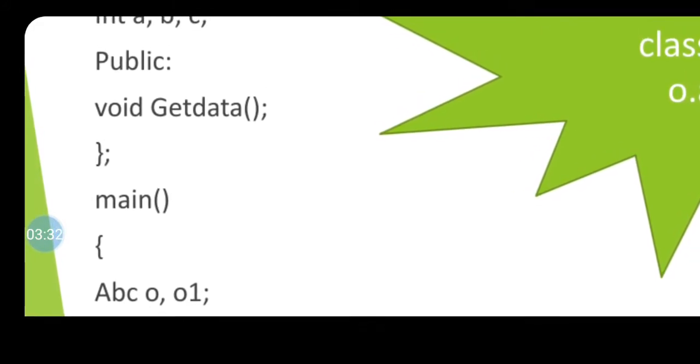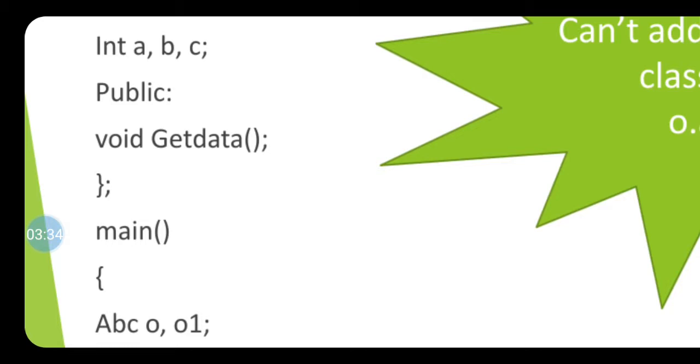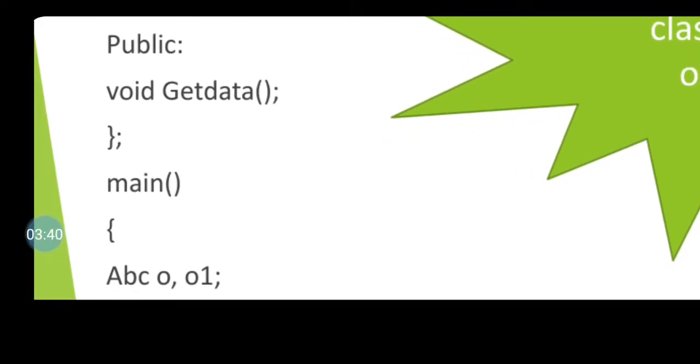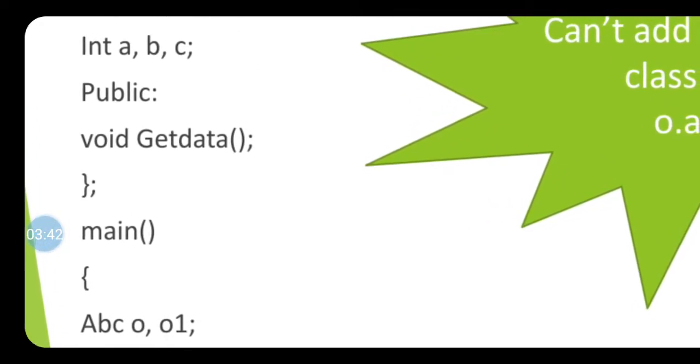This getdata function is used to read the values of the data variables A, B and C of that class. Now, suppose in the main program I declare objects O and O1.